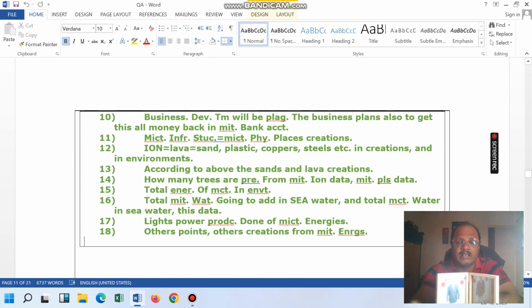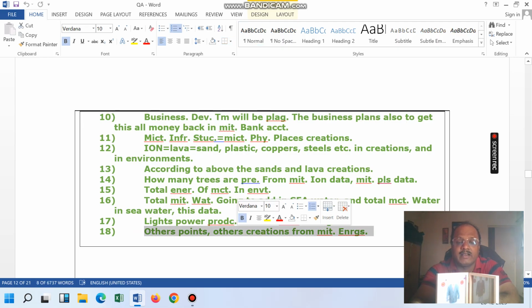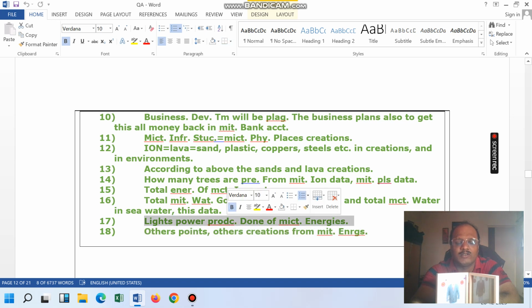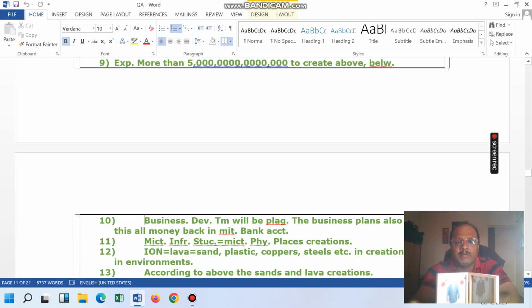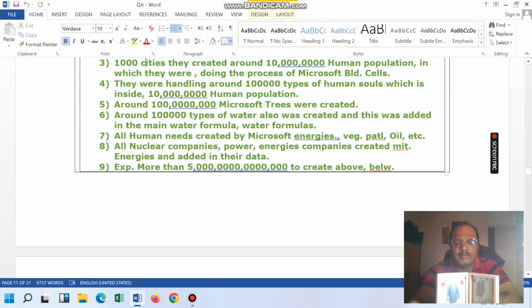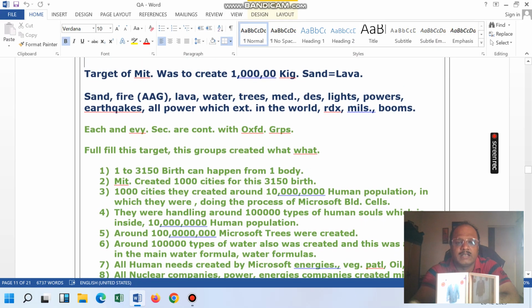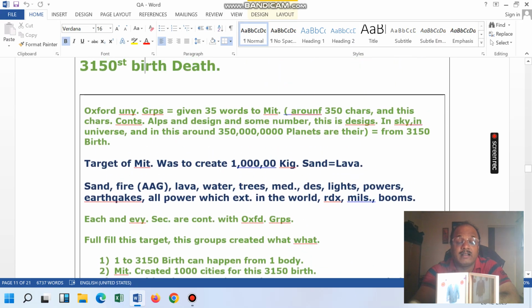This is till 18. Other points also, if anybody gets any idea in future, and if Microsoft reads this, then Microsoft will say that I think you have left this, so he can add here. So this comes into open source, like PHP and Python. Like this, a few people say that PHP and Python and sometimes .NET are also open source, but that is in front of certain groups.